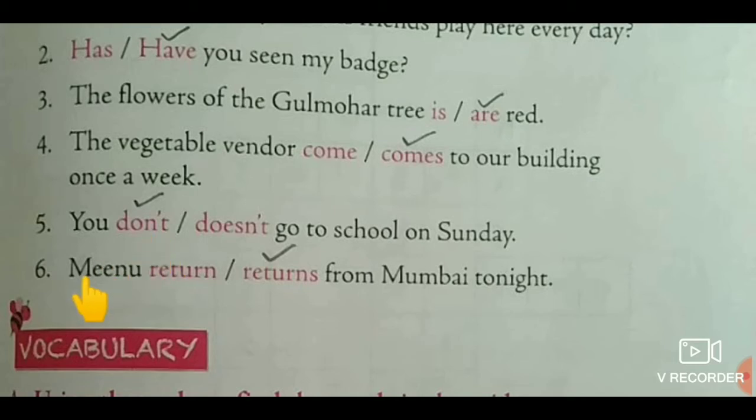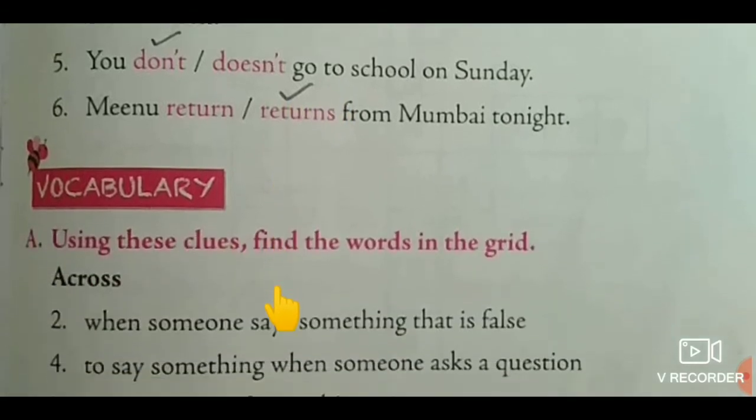Okay. Next one. Meenu return or returns from Mumbai tonight. This sentence is talking about present continuous form. Tonight. Okay. Come, returns. That's why we select here the verb returns. Understood, children? Moving on to next one.